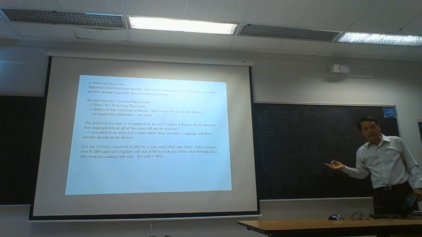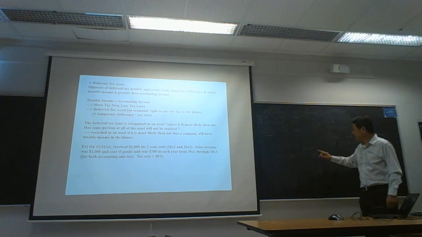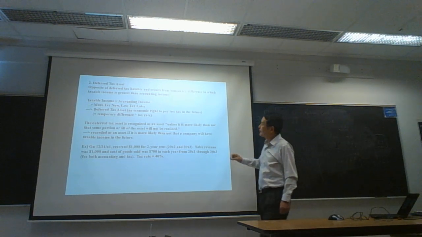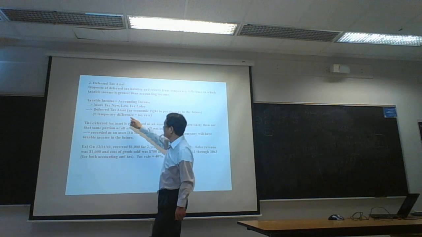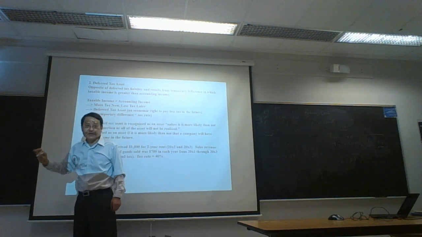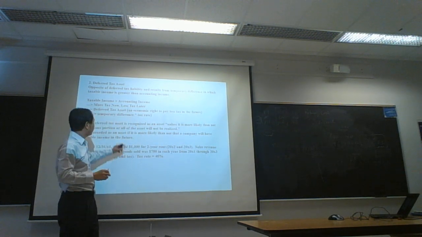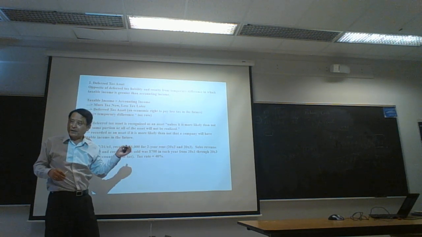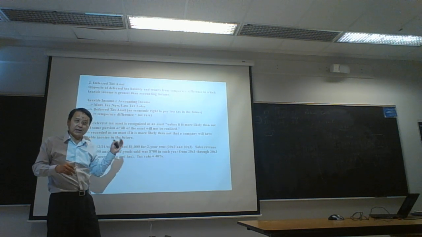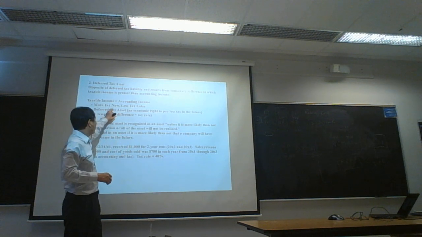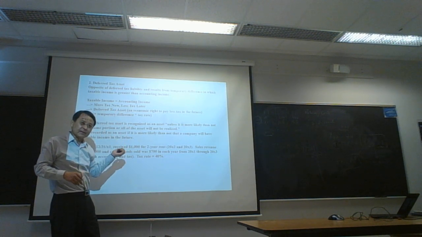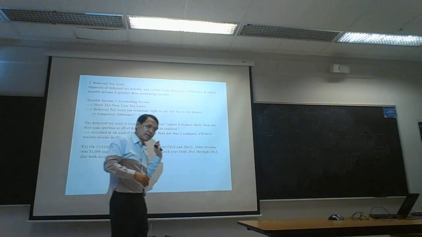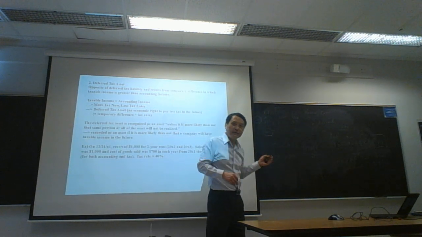If taxable income is greater than accounting income, then a company must pay more tax now because of large taxable income. Okay. If taxable income is high, you have to pay high tax, right? More tax now and less tax later. Less tax later. What does that mean?